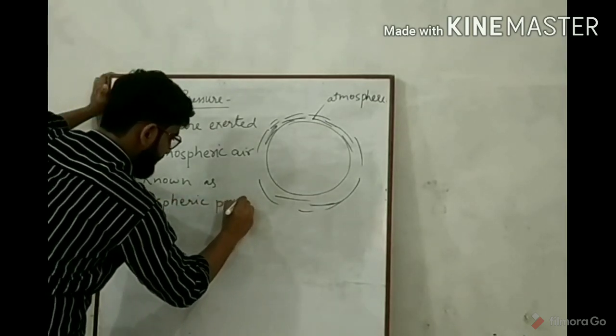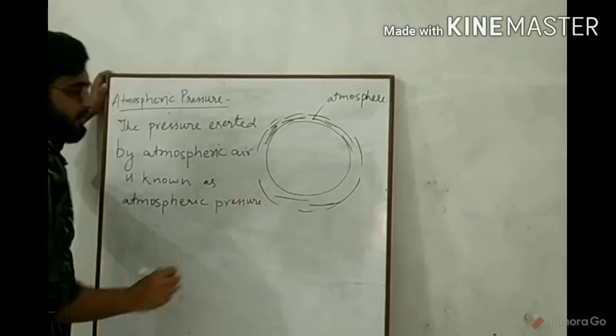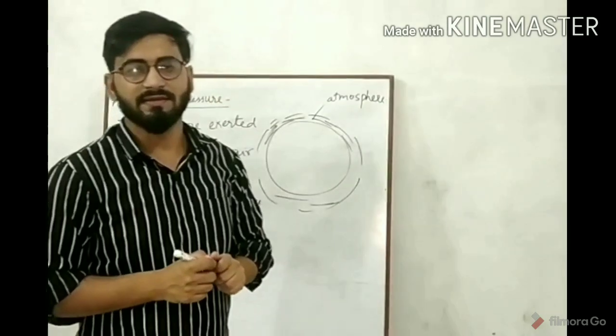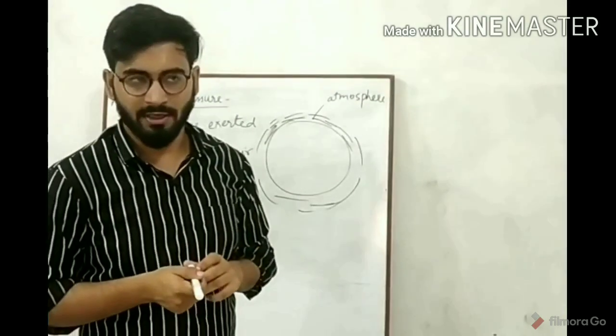Very simple. What is atmospheric pressure? The pressure exerted by atmospheric air is known as atmospheric pressure.